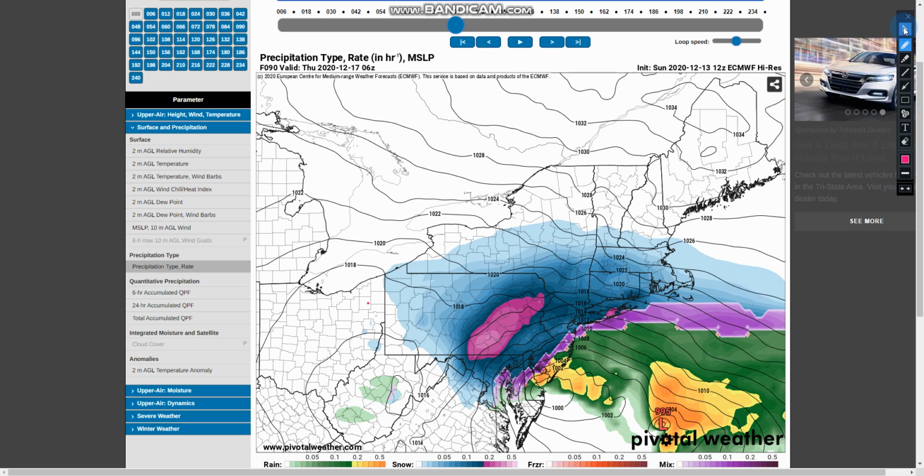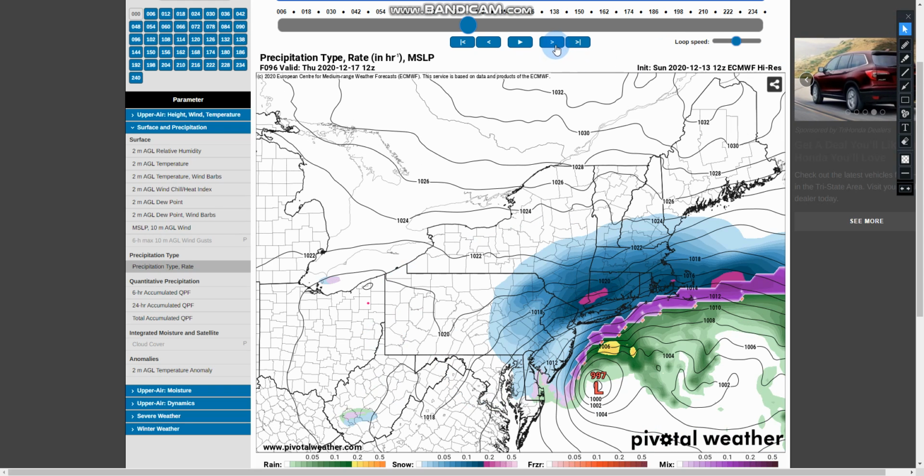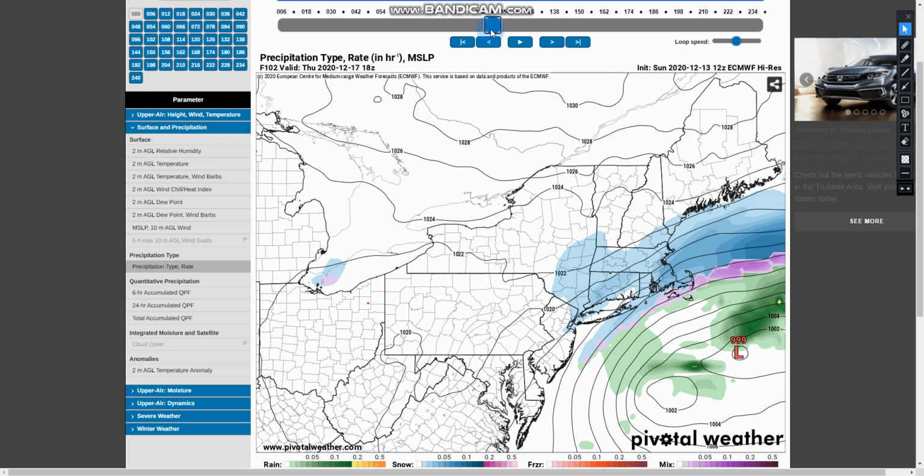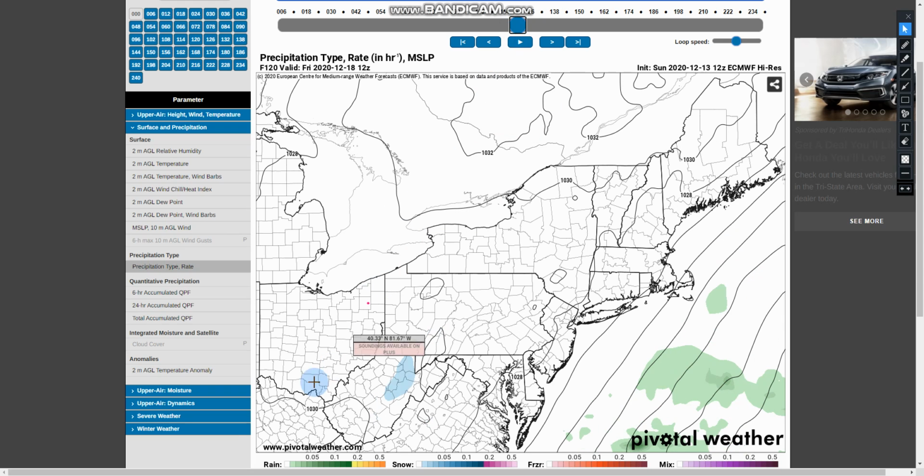If we continue here, you can see the storm starts to move eastward, so the rain and snow line moves well offshore of New Jersey, and maybe a little bit of mixing in extreme parts of the Forks on Long Island, but most of Long Island, if not all, is safely all snow. There's still some heavy banding across Long Island, Connecticut, New York, New Jersey, and then that is pretty much that. If we continue here with the European as it moves out, the snow dissipates and the cold air is going to be extraordinarily cold.